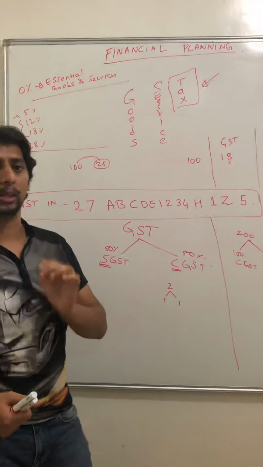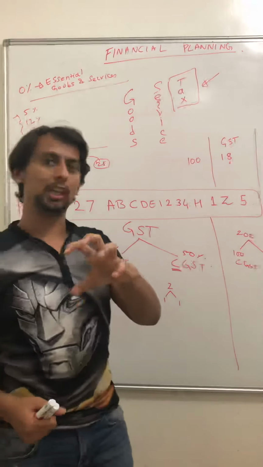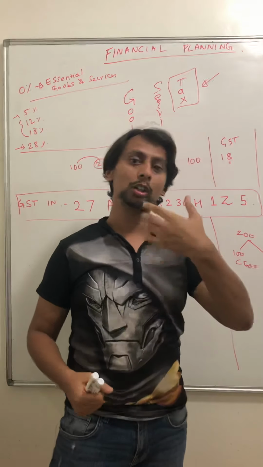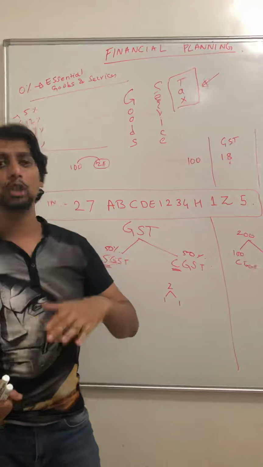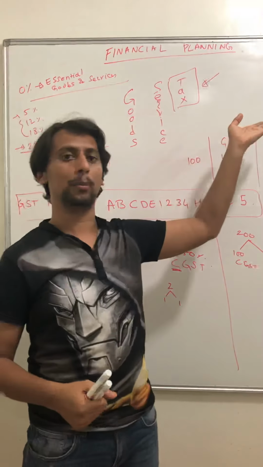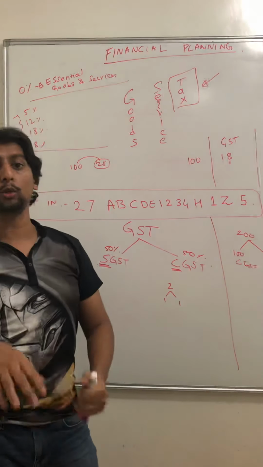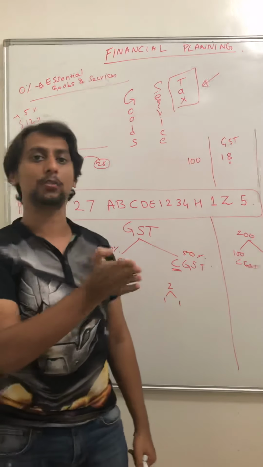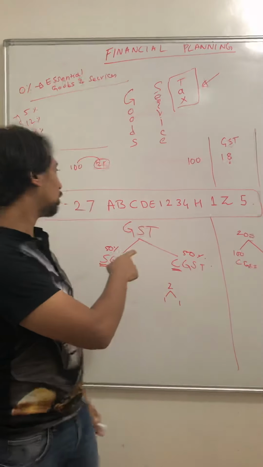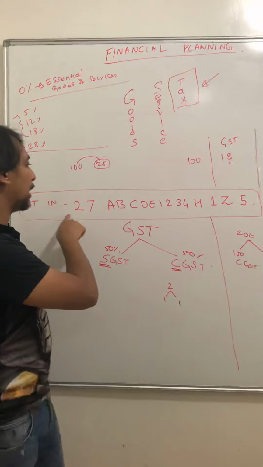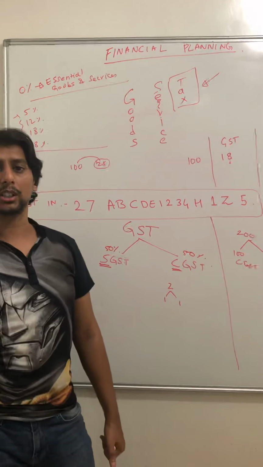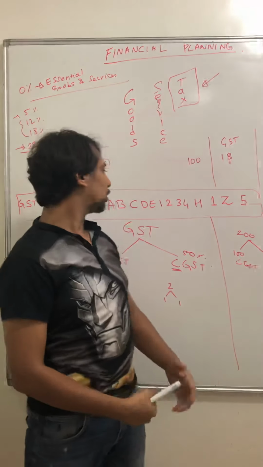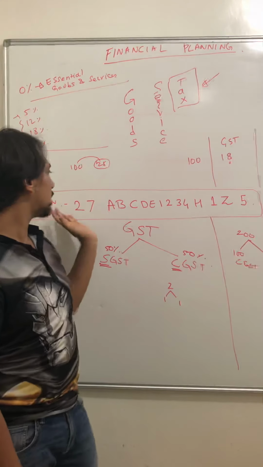So what we are doing is, the GST is collected by the shopkeeper on behalf of the customer, and the shopkeeper will give it to the government. Now how do they keep a record of how much GST each shopkeeper has given? For that we have this GSTIN ID. If you see any receipt, any purchase that you have done recently, you can see there will always be a GSTIN ID.